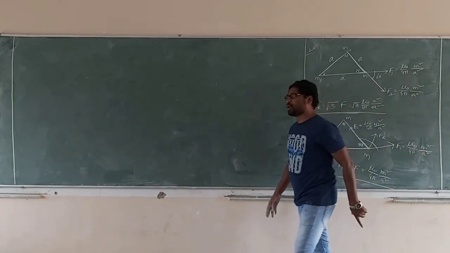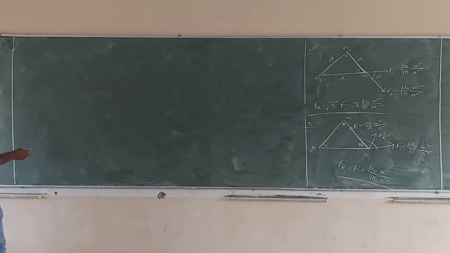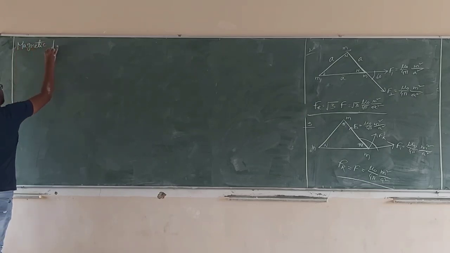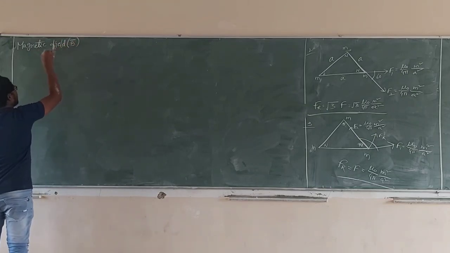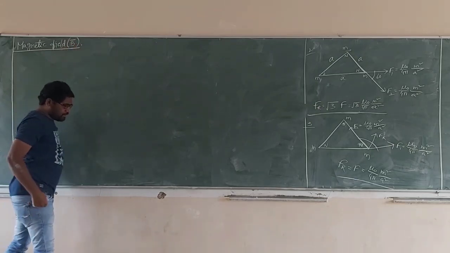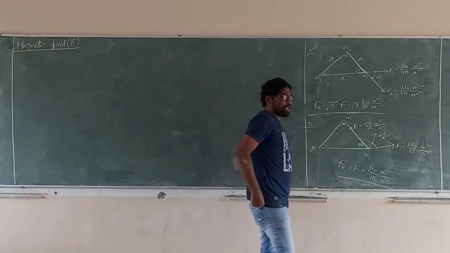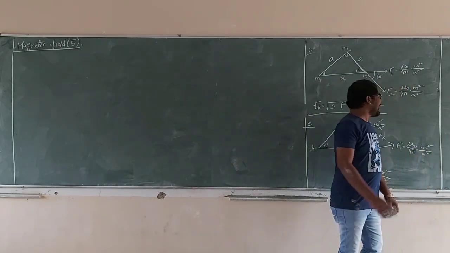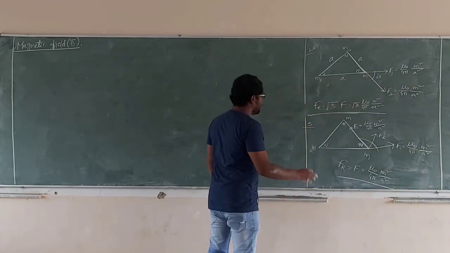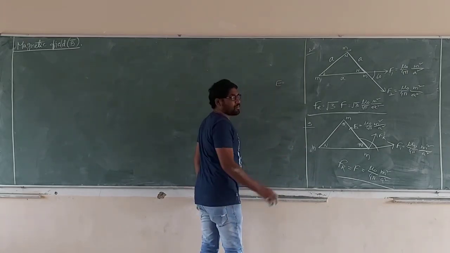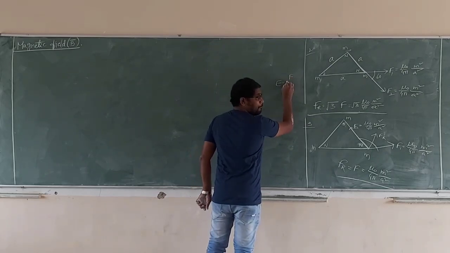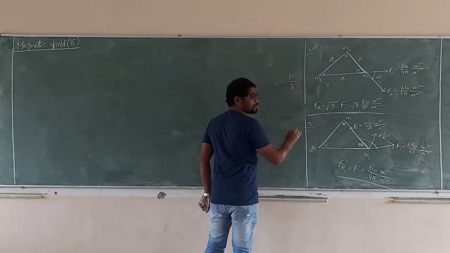Coulomb's inverse square law in magnetism. Now we have another application: magnetic field, B bar. This is very important. See carefully. What is electric field? General definition: electrostatic force per unit positive charge.